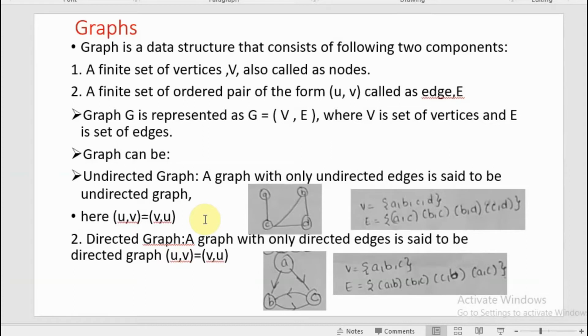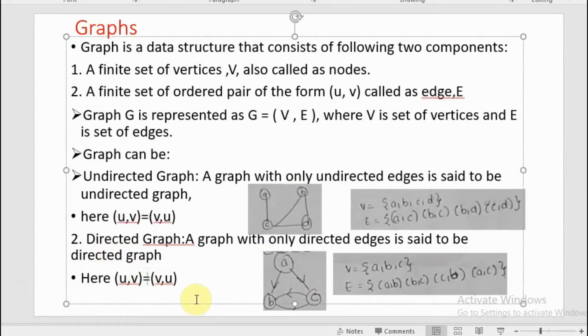But when it comes to a directed graph, a graph with only directed edges is said to be a directed graph. So here (U, V) is not equal to (V, U). You can see that I have drawn a figure over here. There is a path from A to B, a connection from A to B. Then there is a connection from B to C. Then again an arrow is coming from C to B. Then from A to C there is a path.